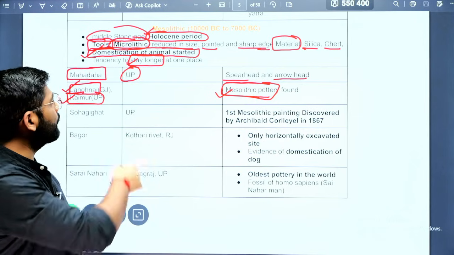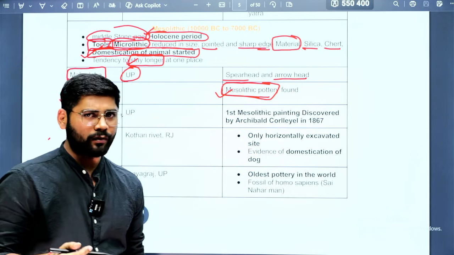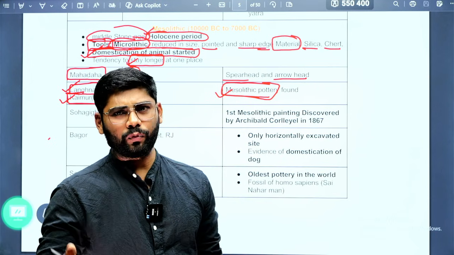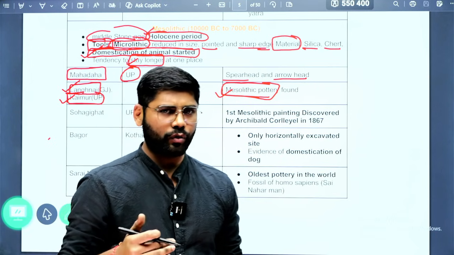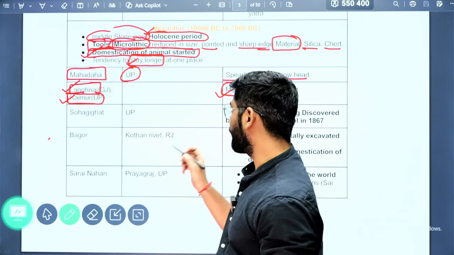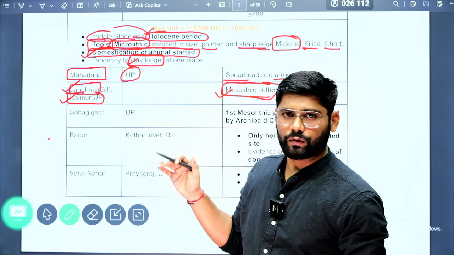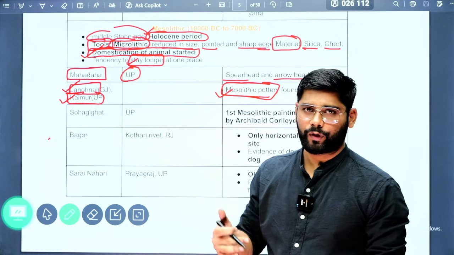Why have we found the pottery? Because people used to stay longer at one place. So obviously they needed food and water to store. From that, logically we can think, they started making pottery in the Mesolithic period itself.